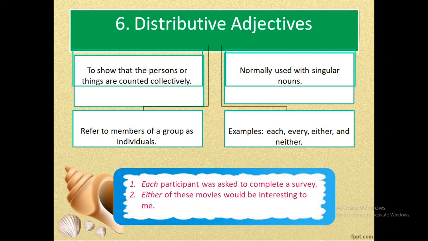For example, each participant was asked to complete a survey. So each in this sentence is referring to a singular noun. Either of these movies would be interesting to me. Either over here means any of these movies will be interesting to me.